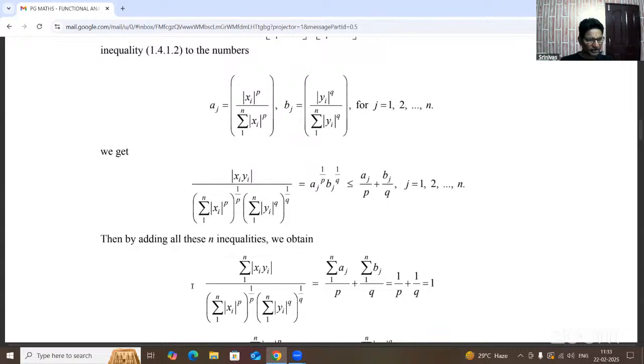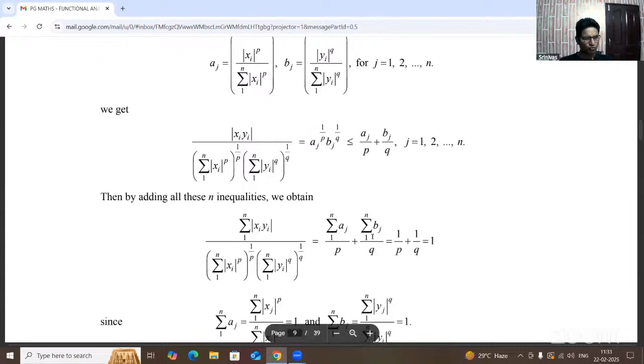Adding all the inequalities, applying summation on both sides, we get summation mod xi yi by summation mod xi whole power p to the power 1 by p, summation mod yi whole power q to the power 1 by q. Now, 1 by p, summation mod aj by p, summation mod bj by q, where j varies from 1 to n. That value is equivalent to 1 by p plus 1 by q equal to 1.